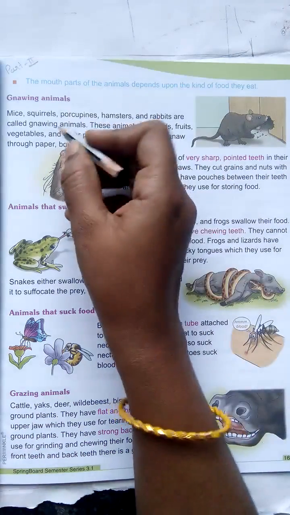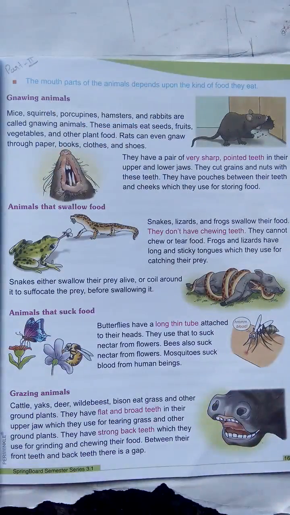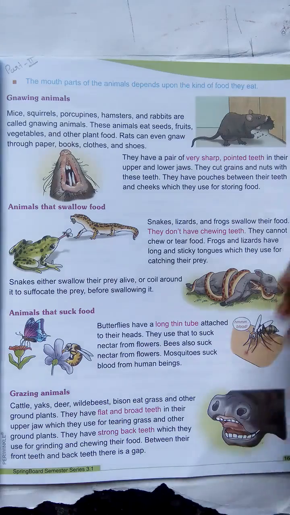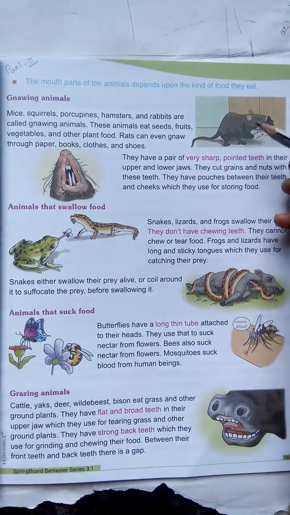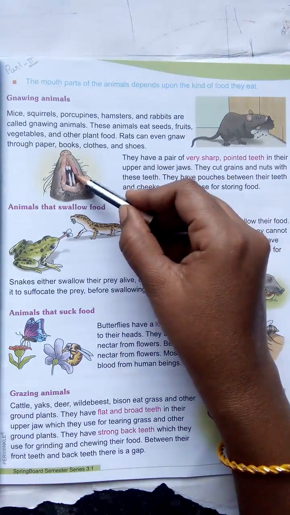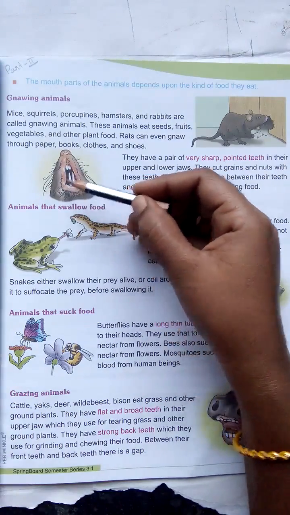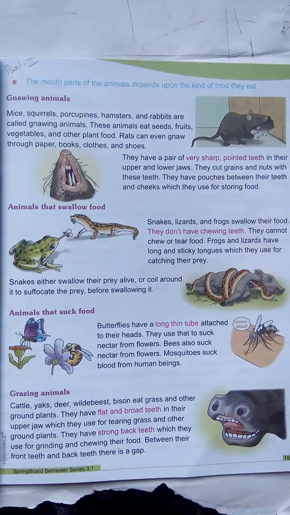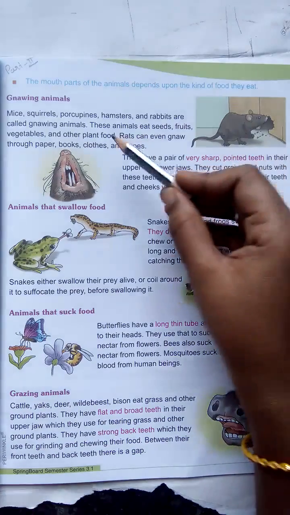Gnawing animals. See here. Gnaw means what? Gnaw means to bite something repeatedly or chew it hard. Animals like rabbits, rats and squirrels gnaw their food and have very sharp front teeth. See here. Very sharp front teeth. These teeth help them to bite into seeds and fruits.